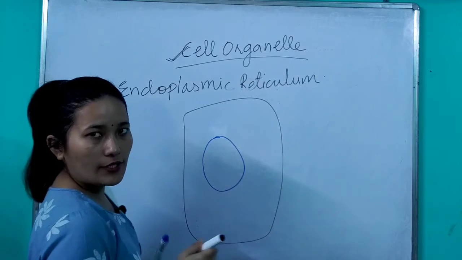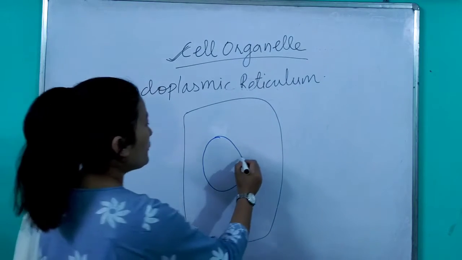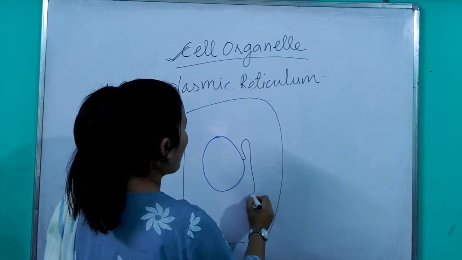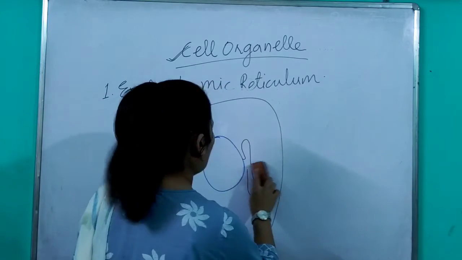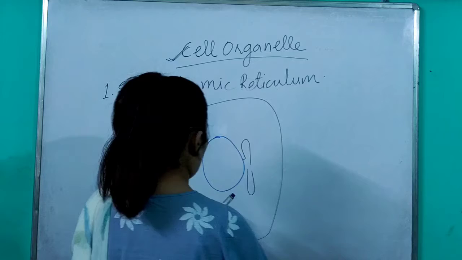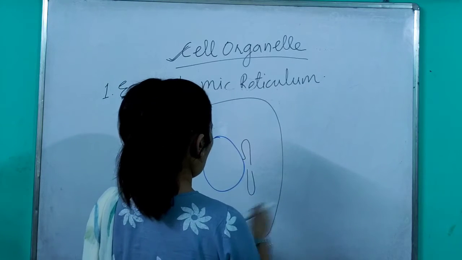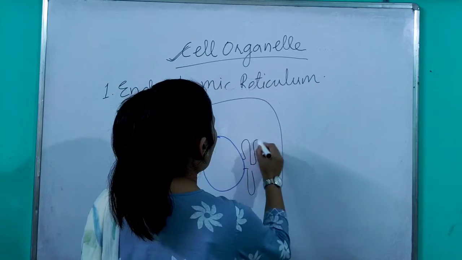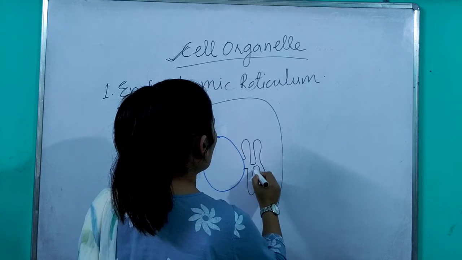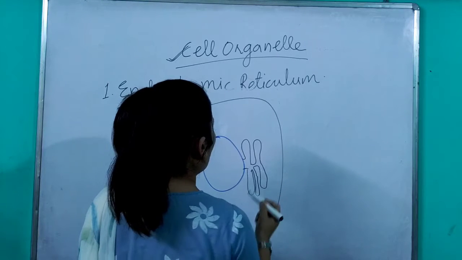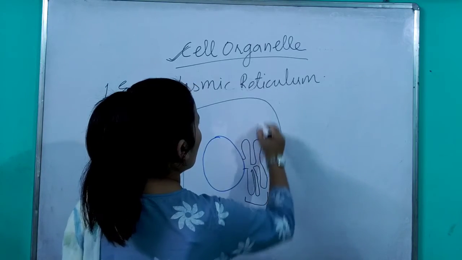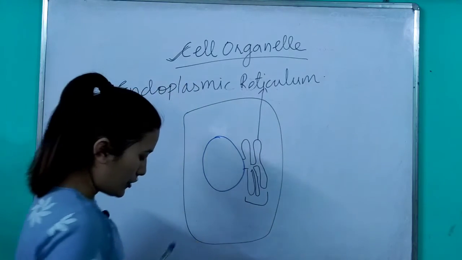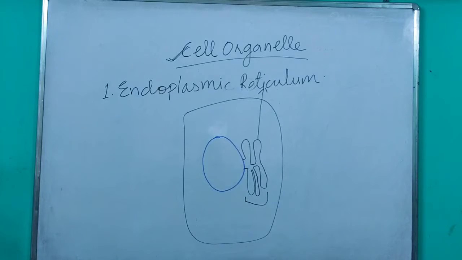Now attached to the nucleus you have a tubular sac-like structure, like this. This tubular sac-like structure is your endoplasmic reticulum. It is present near the nucleus.